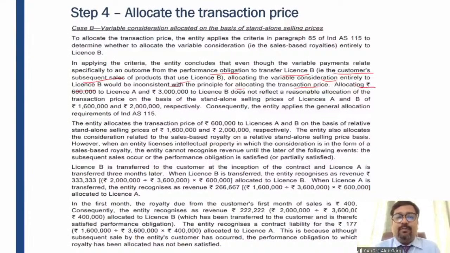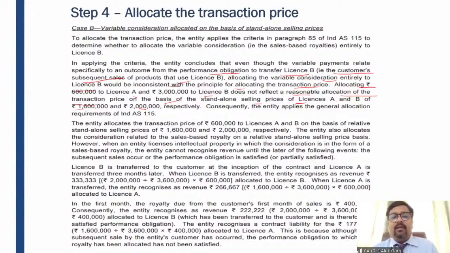So allocating rupees 6 lakh to license A and 30 lakh to license B does not reflect a reasonable allocation of the transaction price on the basis of the standalone selling prices of license A and B, 16 lakh and 20 lakh respectively. Consequently, the entity applies the general allocation requirement of Ind AS. So guys, if the entity manipulates, this is not a new case, right?